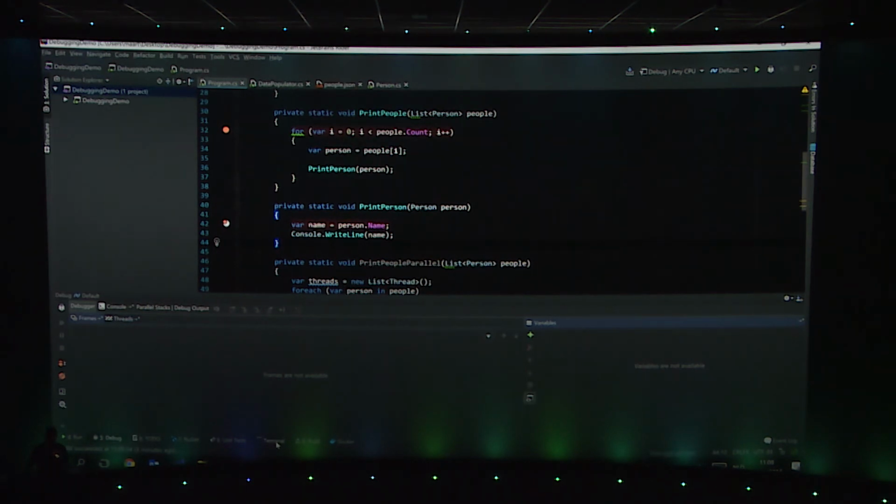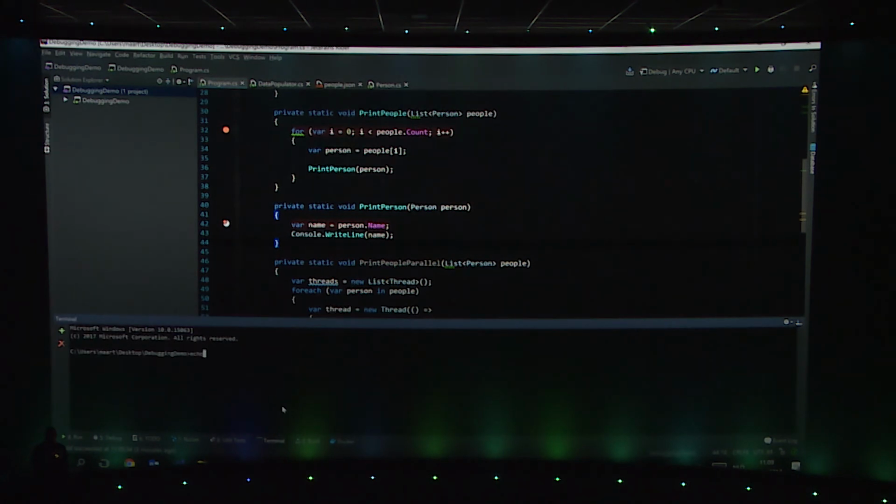Maybe one more. There's a built-in terminal, and I can do things like echoing my name there. Okay, yeah, perfect. All right, we have a NuGet client in there as well.